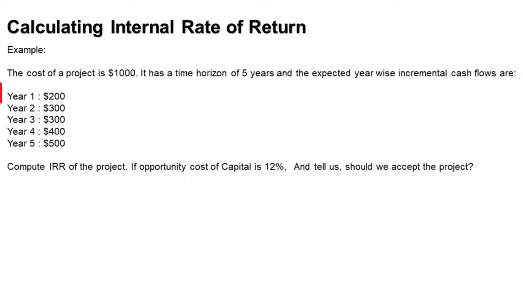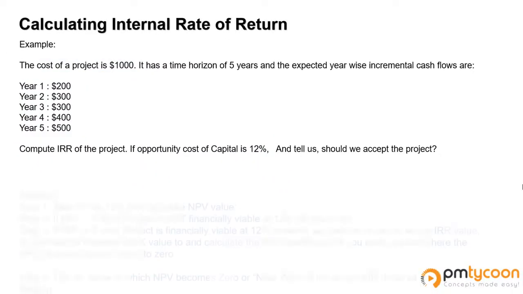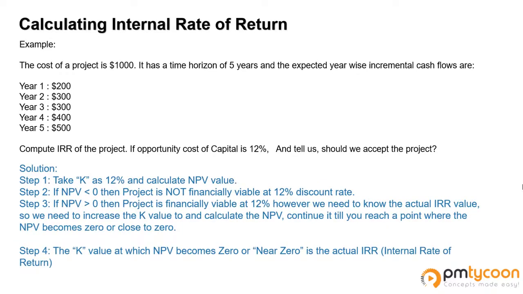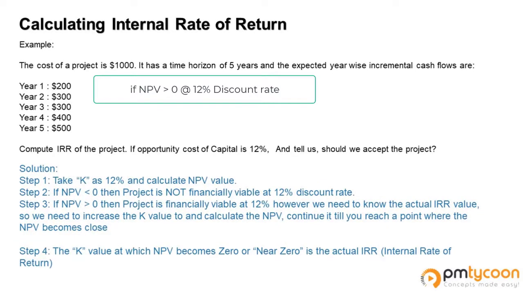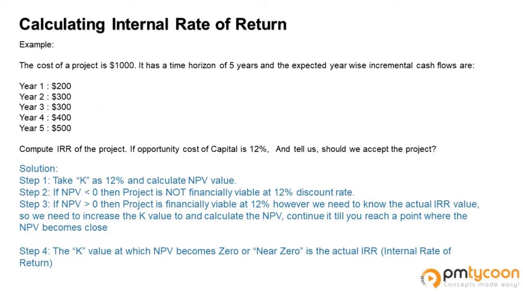Here the future values of all the 5 years are given. We have the cash outflow as $1,000. We have the discount rate as 12%. Since the question is to calculate the internal rate of return, we first need to calculate the net present value. If it is greater than 0, then we need to increase the discount rate, let's say to 13% or 14% or 15%, and then recalculate the net present value. And the moment your net present value becomes 0, at whatever discount rate it is, that discount rate is considered the internal rate of return. When we do the calculations, you will get to know more about it, okay?